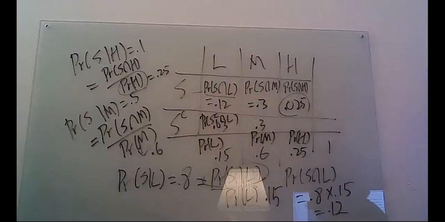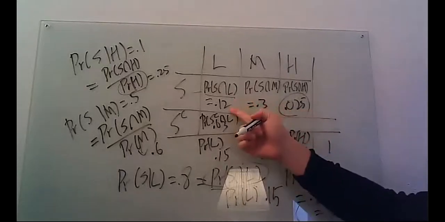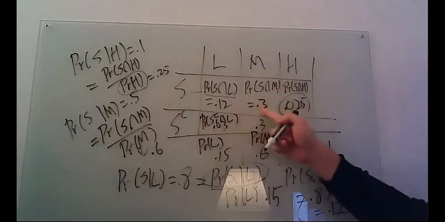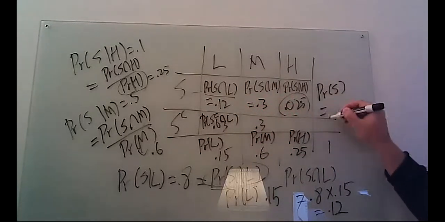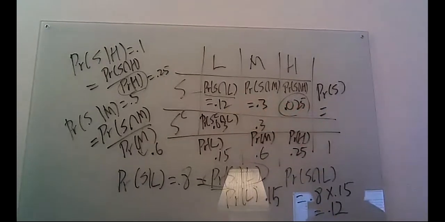So this is something you can actually do. Given that I know this joint probability, I know this one, I know this one, if you sum everything, that is the probability of S. Which is 0.12 plus 0.3 plus 0.025.